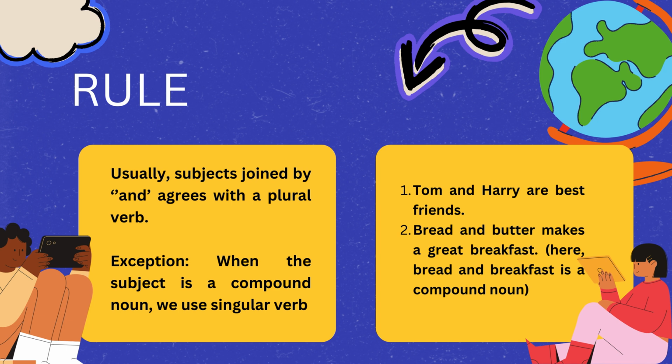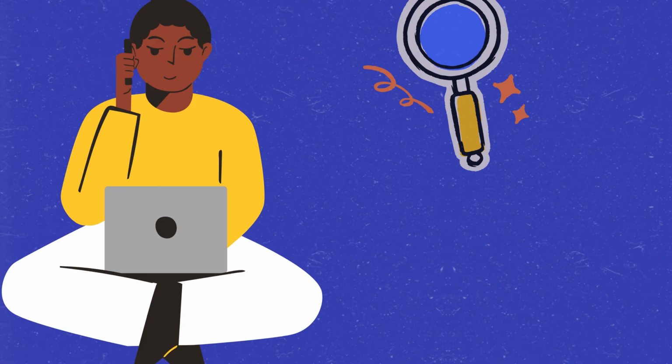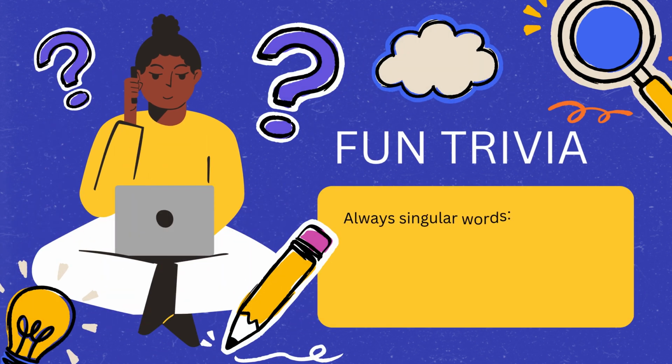There are two items, Tom one, Harry one, so we will use are. Bread and butter is a part of one compound noun. That's the reason we use makes a great breakfast, not make a great breakfast. So that's easy to remember. And what else do I tell you of this example? You tell me if you have any idea.